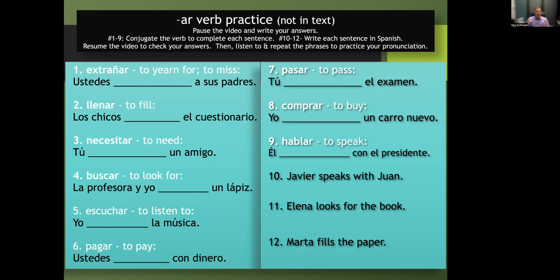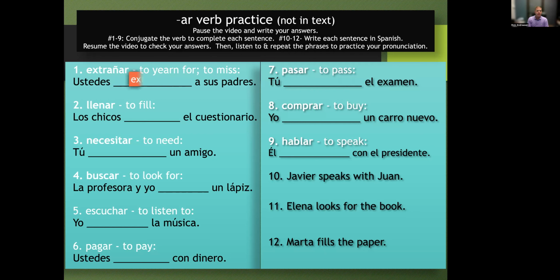So the first 9, you just need to conjugate the verb in the appropriate form, and then the last 3, go ahead and translate. You have all the words to be able to do that. So go ahead and pause the video, write these down, 1 through 12, write down your answers, and then resume the video, and we'll come back and look at the answers together. Okay, you've pressed play, so I assume you're done. Let's go through this together.